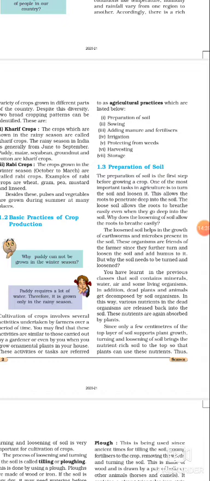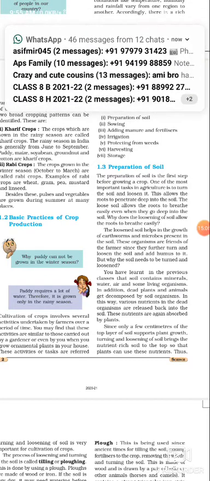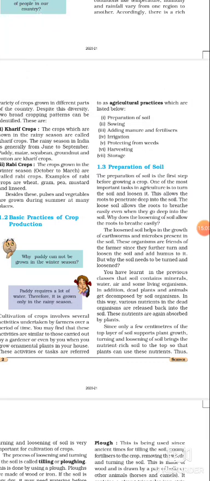So you have also learnt in the previous classes that soil contains minerals, water, air, and some living organisms. And in addition they also contain dead plants and animals. So these dead plants and animals get decomposed by soil organisms. In this way, various nutrients in the dead organisms are released back into the soil. So these nutrients are again absorbed by the plants.